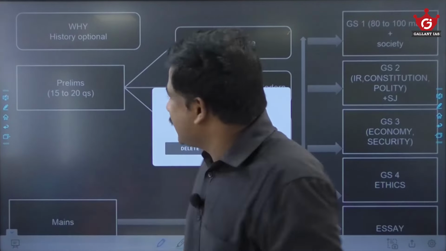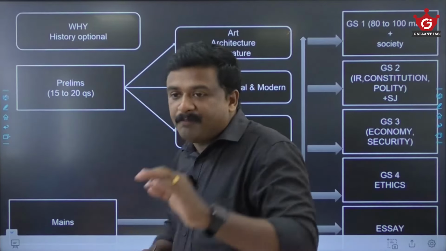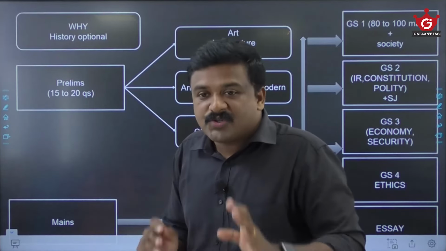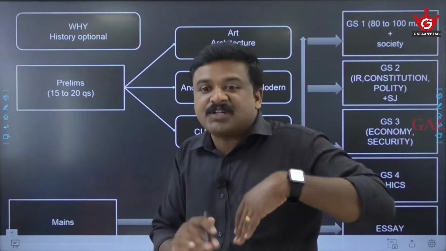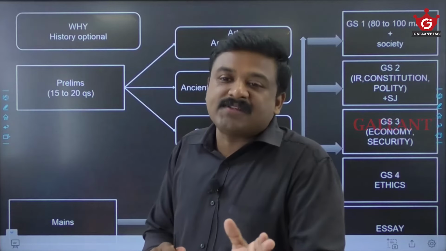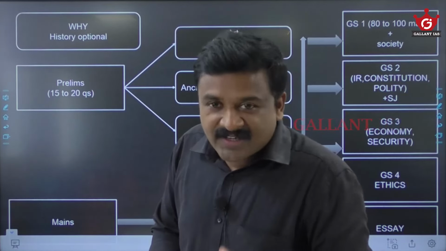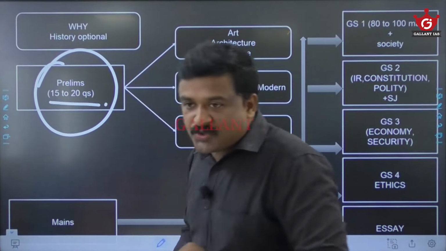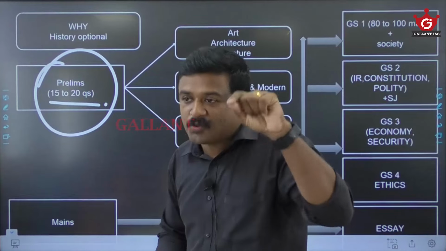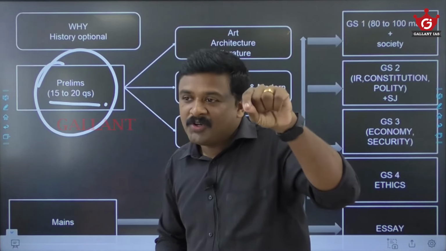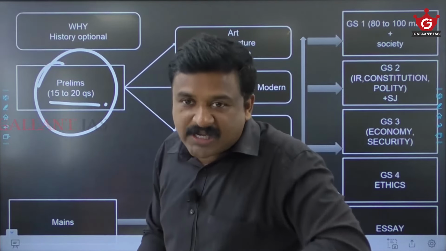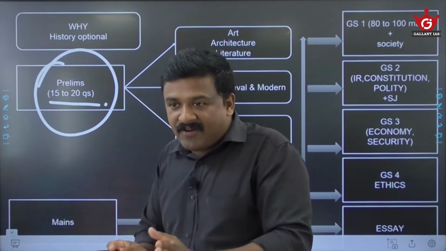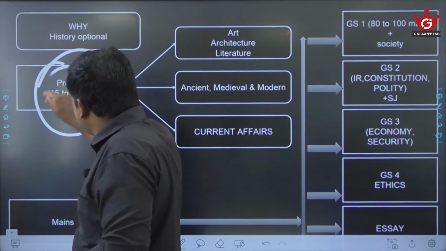So there are lots of optionals, and why is history optional one of the best choices, or why are lots of people opting for this history optional? Because this is one of the subjects which has that much overlap with your prelims and mains syllabus. Coming to the prelims, from 2011 to 2024, the year the prelims pattern changed, on an average you can expect 15 to 20 questions from history and